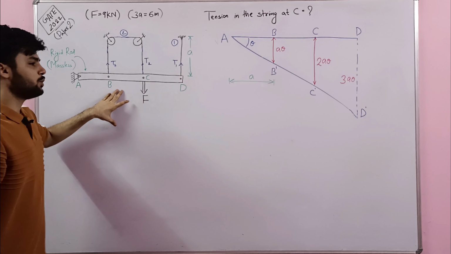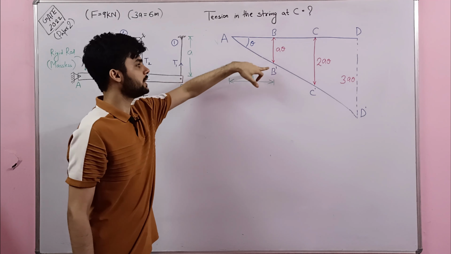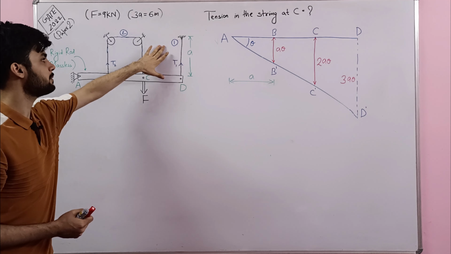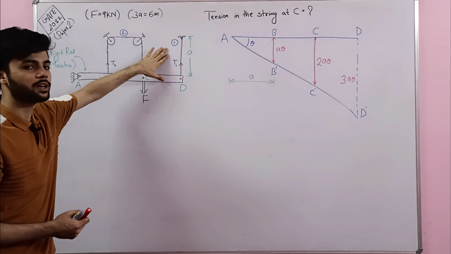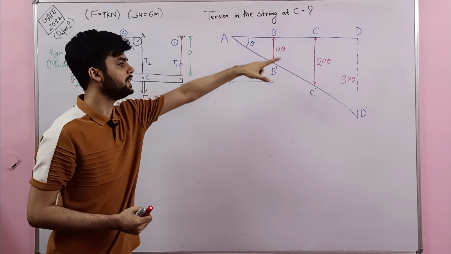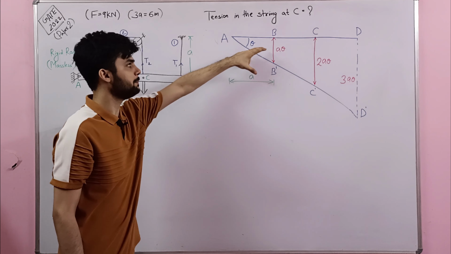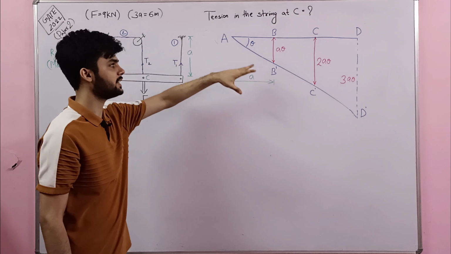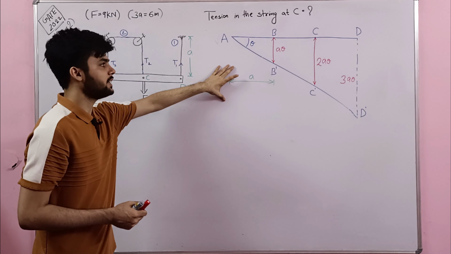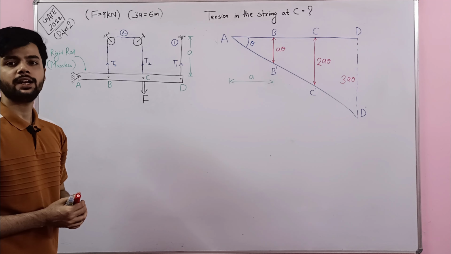Now due to the small displacement of the rod by angle theta, what will happen? B will become B dash, C will become C dash and D will become D dash. So if I talk about string number 1 and its elongation, the net elongation in string number 1 will simply be D D dash. Now a lot of you would be wondering how I wrote B B dash, C C dash and D D dash as A theta, 2A theta and 3A theta. What I did is I simply used a property of circle that the length of the arc is R into theta.